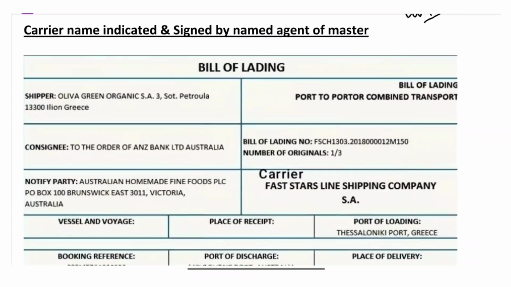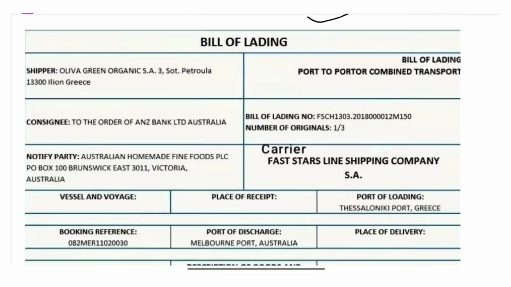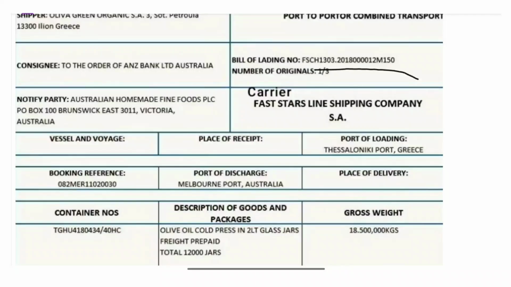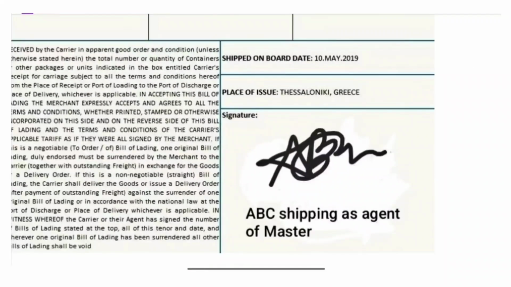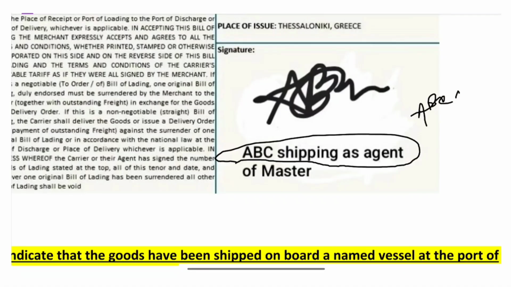Next, when the bill of lading is signed by the agent of the master, in this case the carrier must be indicated. Yes, it is indicated. The agent should be named. The agent is named: ABC Shipping is agent of the master, and signing capacity, that is, ABC Shipping has signed as agent of the master.